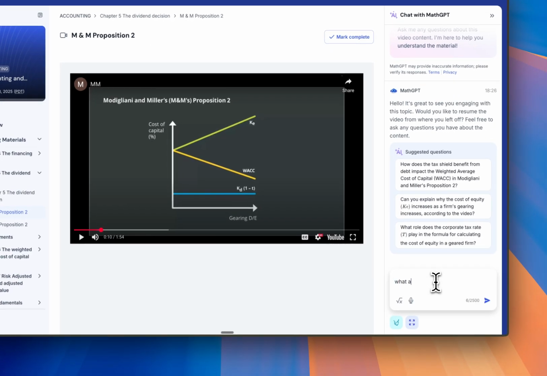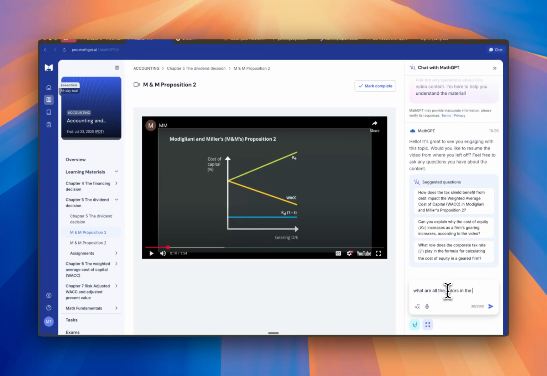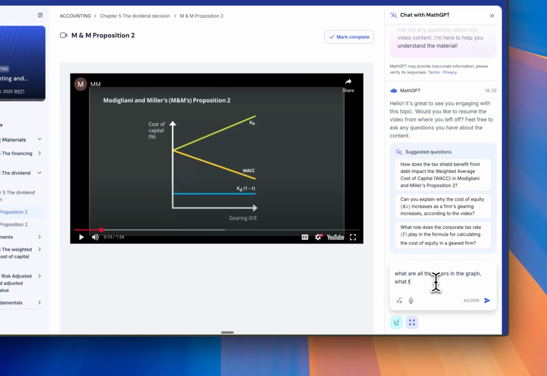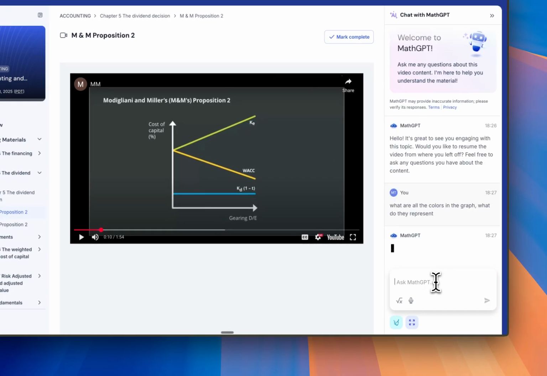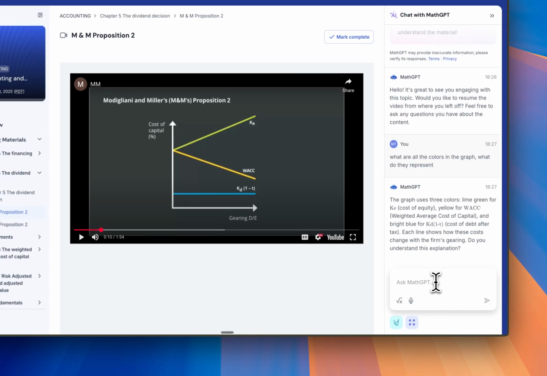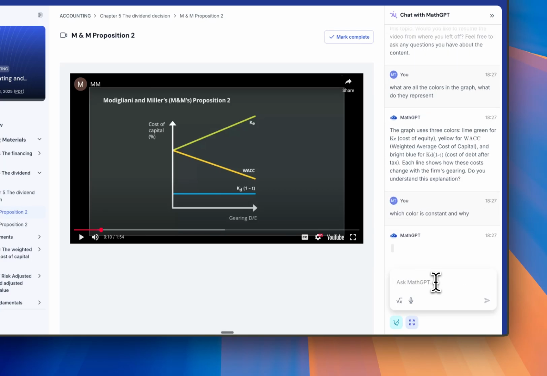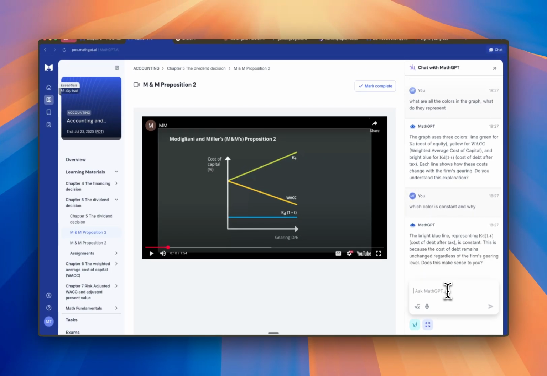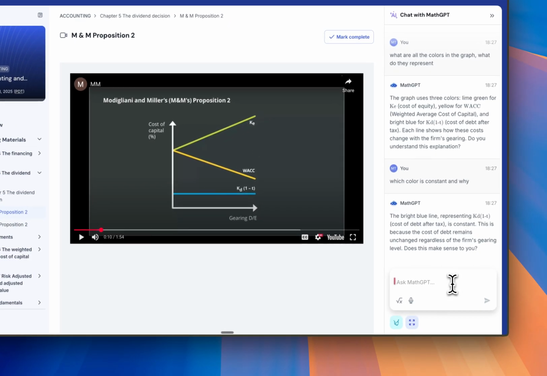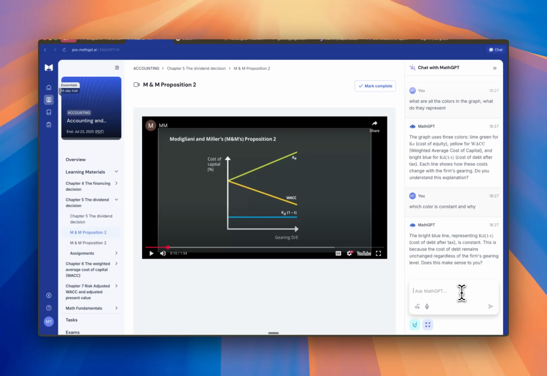So we can go ahead and say, so as you can see, the bot is extremely intelligent. It knows which color is the line which is constant, which are not, and can even teach us based on its understanding of the course, how this is related to each other.